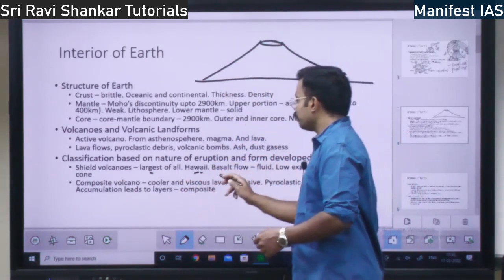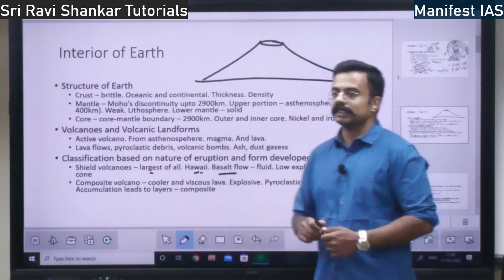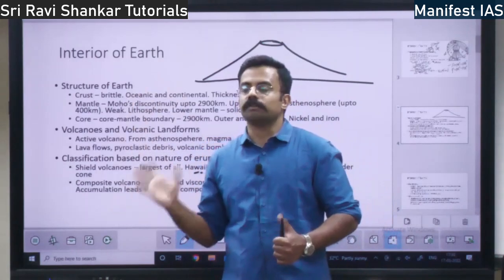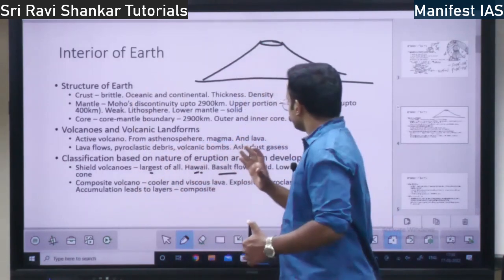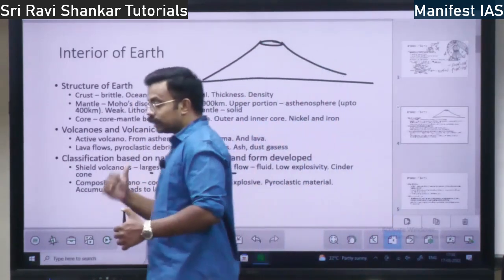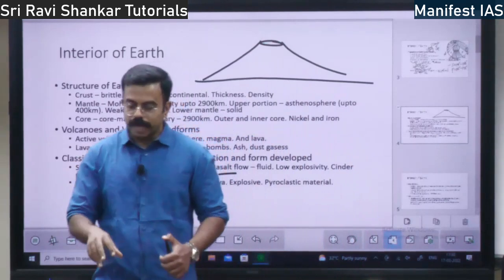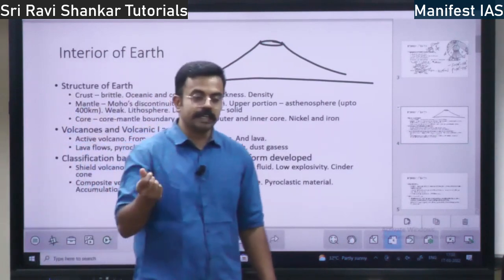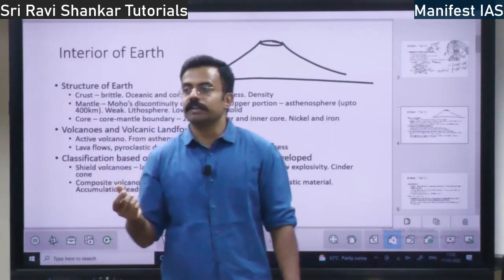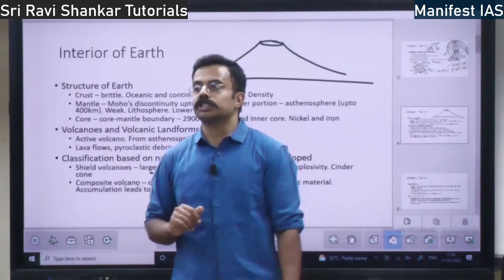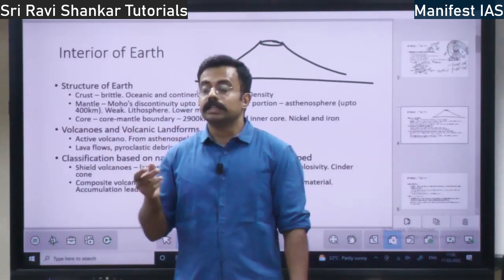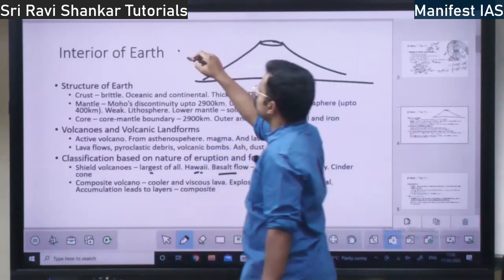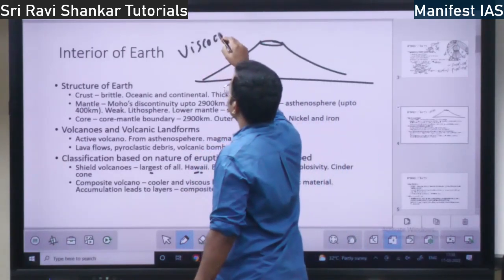Not only that, you have basalt flows. Basalt flow means the lava that comes out of the shield volcano is actually very fluid. Because it is very fluid, it travels the longest possible distance. There is this concept of viscosity.